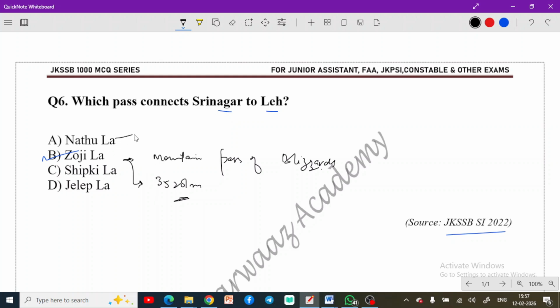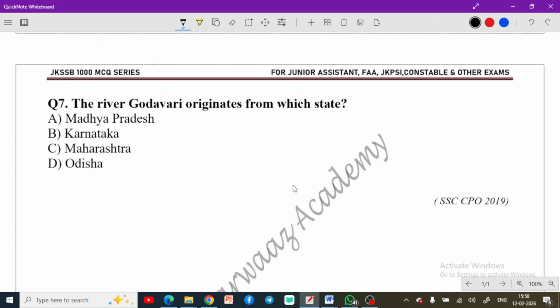One more thing is here Nathula Pass. Nathula Pass is in Sikkim. Remember this. This connects Sikkim with the Tibet. And then Shipkila Pass, this pass is in Himachal Pradesh, and it connects Himachal Pradesh with the Tibet. So these are the facts from this slide. You can remember these passes are always asked in the exam, so this is important as well. So next question, we have the next question here.